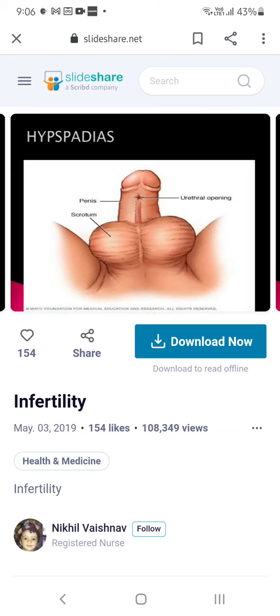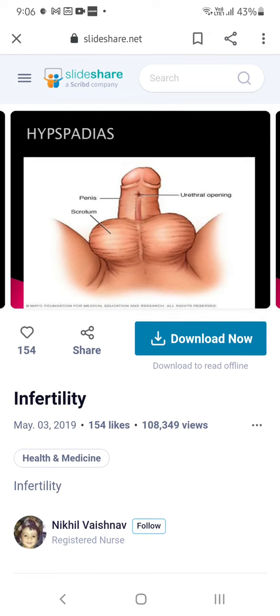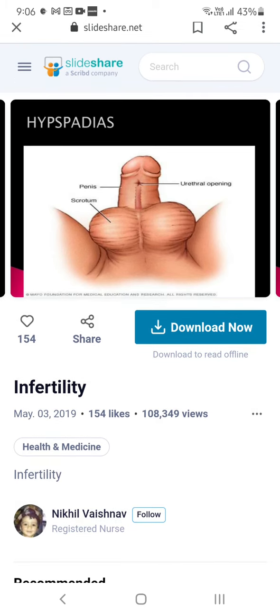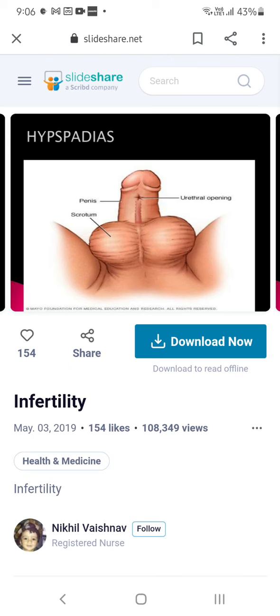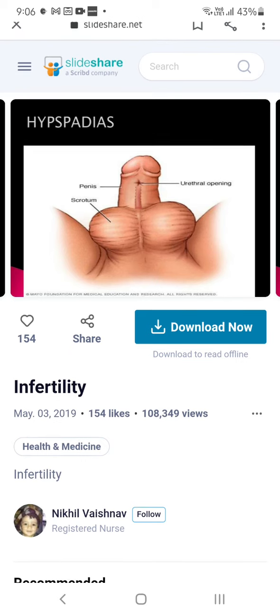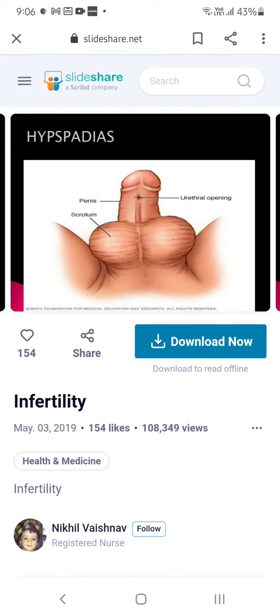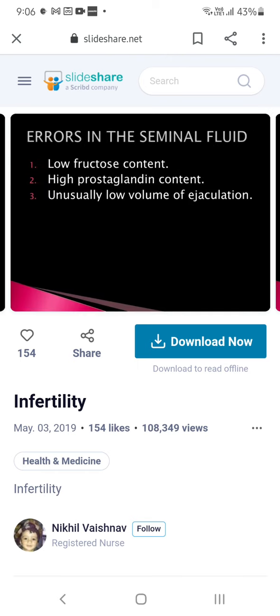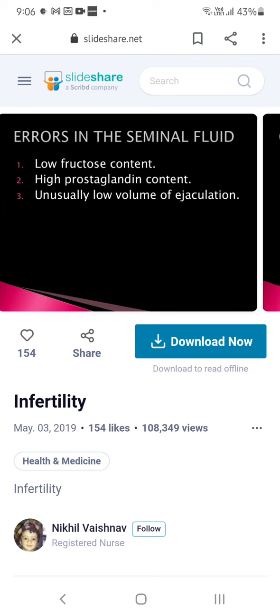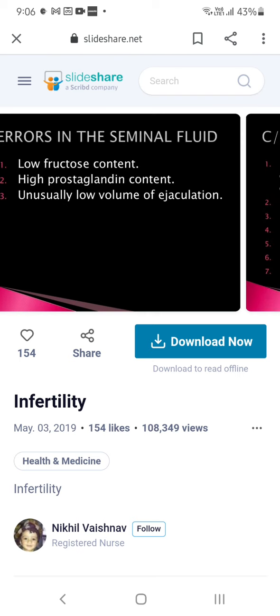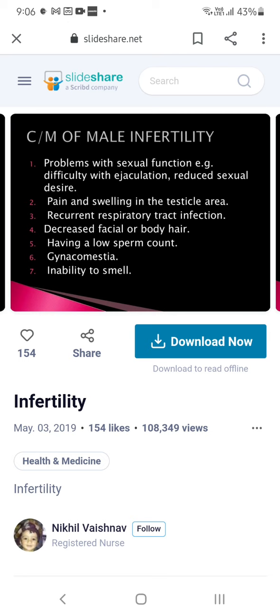See, this is a penis, and these are the two scrotal sacs. Under the penis we have a tube-like structure connecting the two testes. The tube-like structure is known as the epididymis. They have afferent and efferent ducts which carry the sperm. Inside the scrotum only the testis will be present. The testis will produce sperms, and through this epididymis they will come out. So this is the structure of the male. So errors in the seminal fluid may be low fructose content, high prostaglandin content, usually low volume, and mostly the common problem is a low sperm count in the seminal fluid.